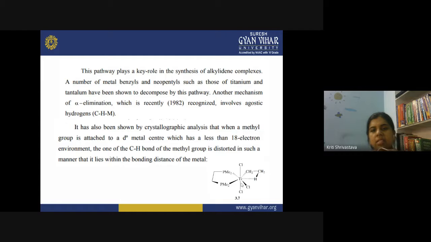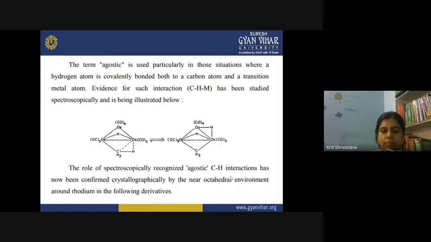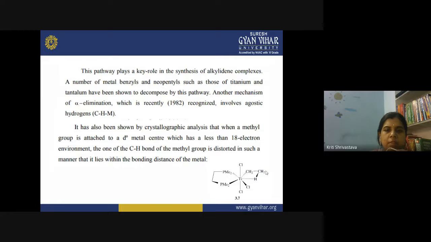So here you can see this is a titanium complex, and it is an example of an agostic alkyl. So this is my titanium. Other ligands are usually attached, but what happens? If you see the alkyl group or the ethyl group here, this titanium is attached to the carbon, and also from this carbon it is attached with the help of a hydrogen. So this hydrogen is coming towards the metal and forming a bond.